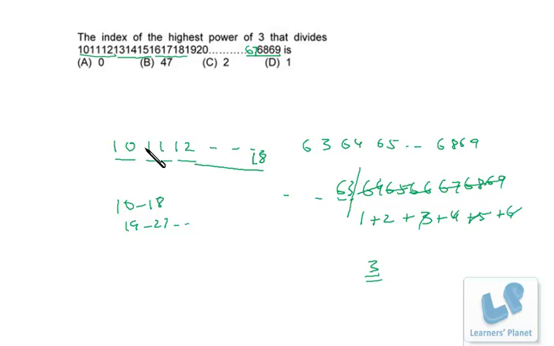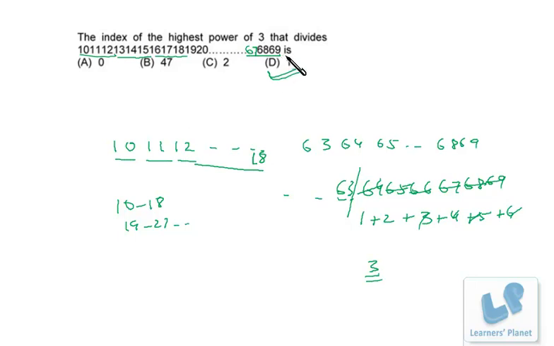That means if the entire expression is divided by 9, the remainder is 3. Okay, that means this expression is actually not at all divisible by 9. That means this expression is only divisible by 3. So what is the highest power of 3 that will divide this? That's just 1 only, because even this expression is not divisible by 9.